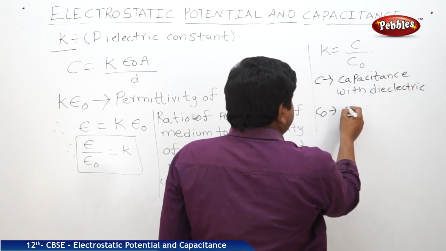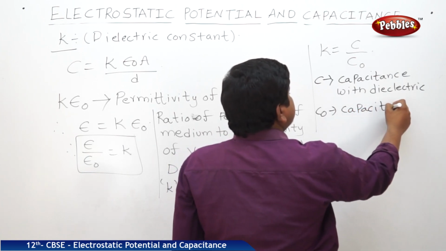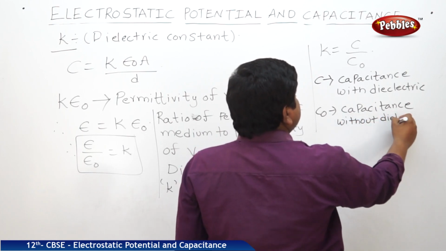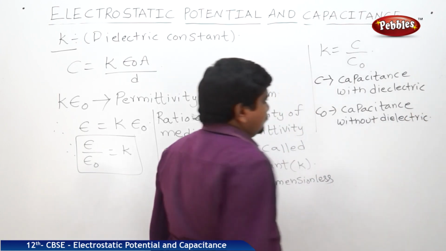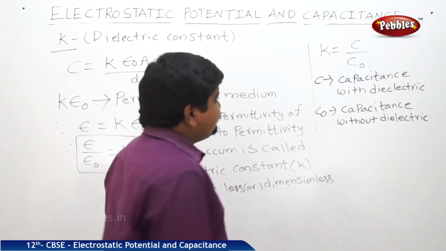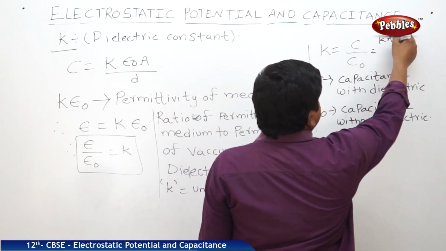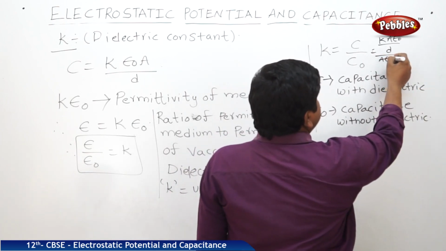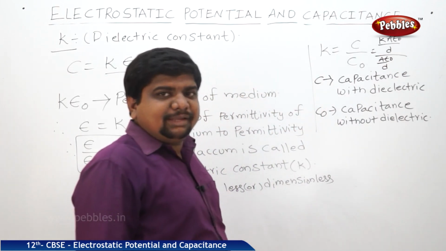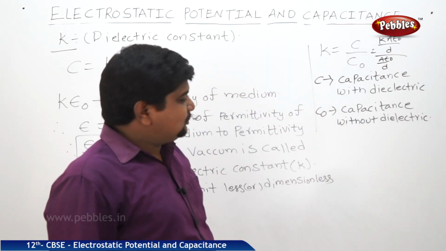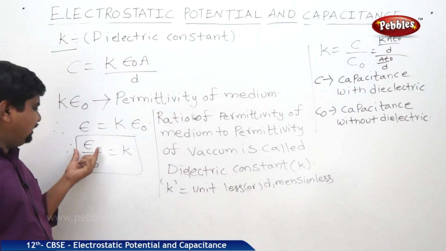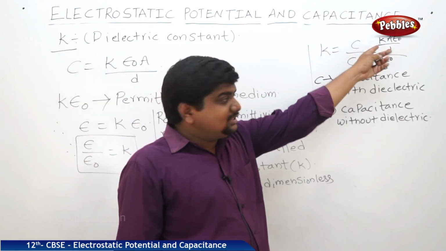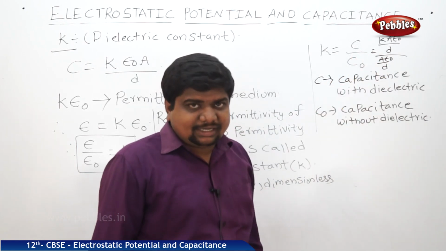What is C naught? Capacitance without dielectric. Capacitance with dielectric is K A epsilon naught by D. Capacitance without dielectric is A epsilon naught by D. And this A epsilon naught by D and A epsilon naught by D will cancel out, and the answer will be K. So K is defined as the ratio of permittivity of the medium to that of vacuum, and K is also defined as the capacitance of the substance with the dielectric by the capacitance without dielectric.